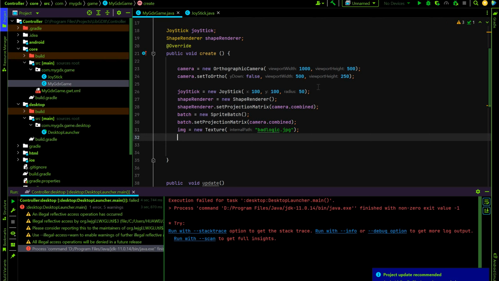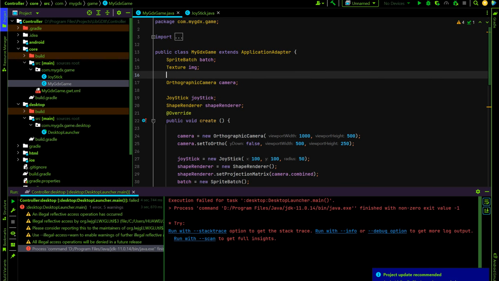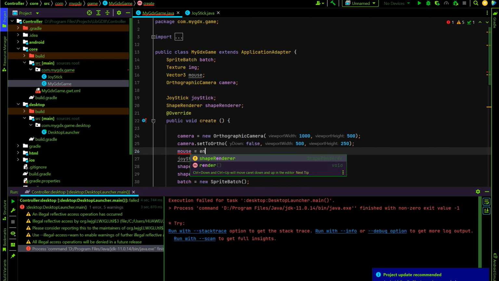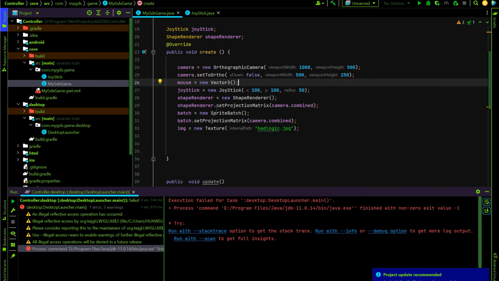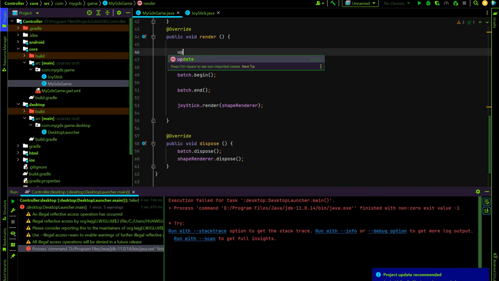You have to unproject first and send after that. I'll show how to do it. For this you need a new vector. Vector3 mouse equals new Vector3. Sorry.